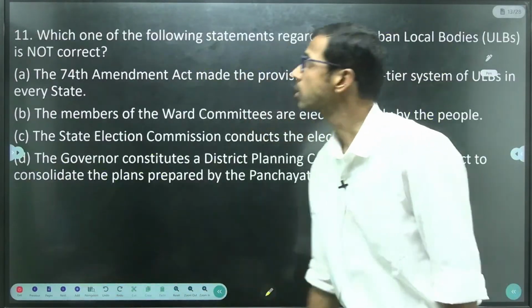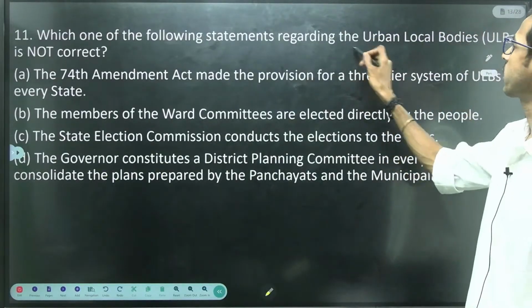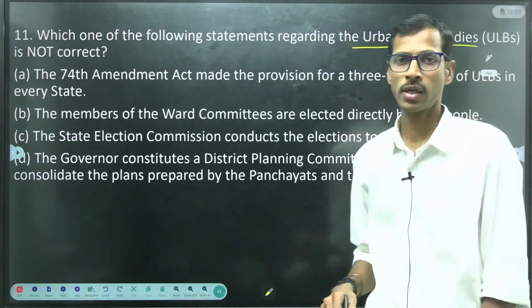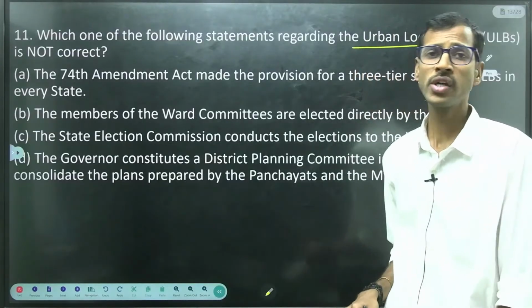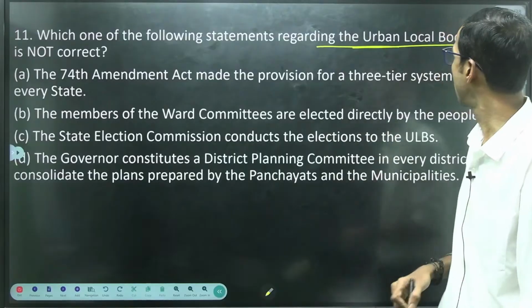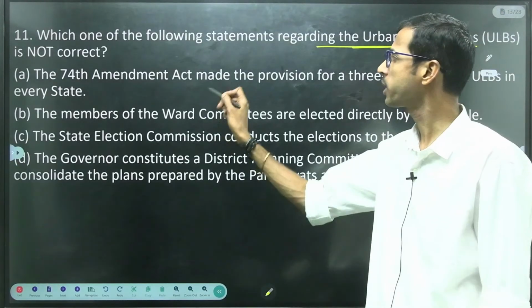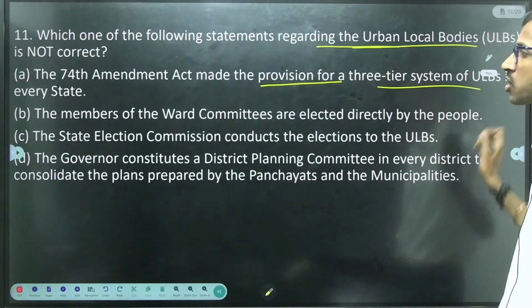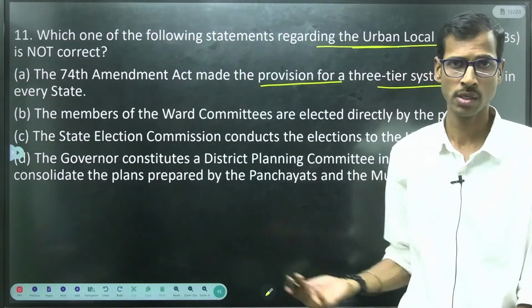So next, which one of the following statements regarding the urban local bodies is not correct? We have already discussed Panchayat Raj institutions in the previous mock test. Now it is the turn of urban local bodies. The 74th Amendment Act made the provision for a 3-tier system of ULBs in every state, right?